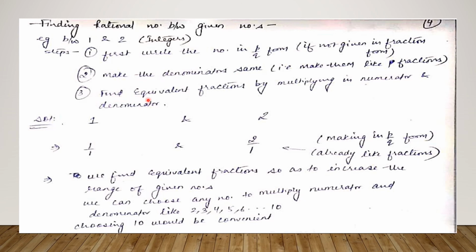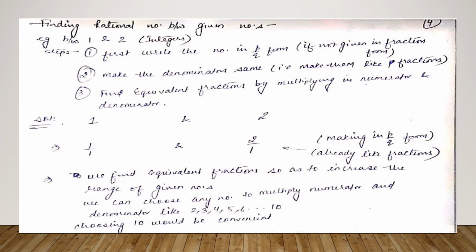Third, we find equivalent fractions by multiplying the numerator and denominator. Let's see how. The first thing is numbers are 1 and 2. I wrote them like 1 upon 1, 2 upon 1. Nothing is changed. After this, we have to see how to increase the range between them. Okay, so we will use the concept of equivalent fractions.